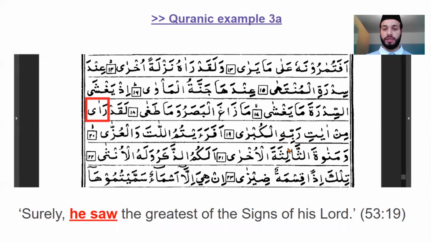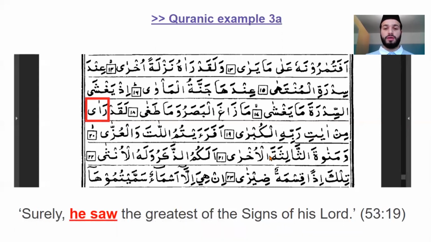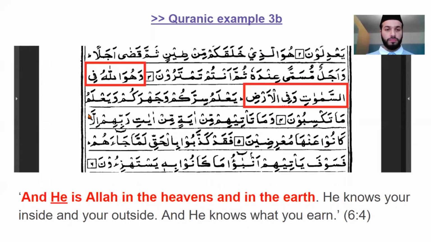Min means from, but here functions as of. Ayat is signs. We do have the word ayat, which means verse. It also means signs. And kubra means big. But we'll cover these things later on, inshallah. The main thing to remember here is ra'a, meaning he saw.